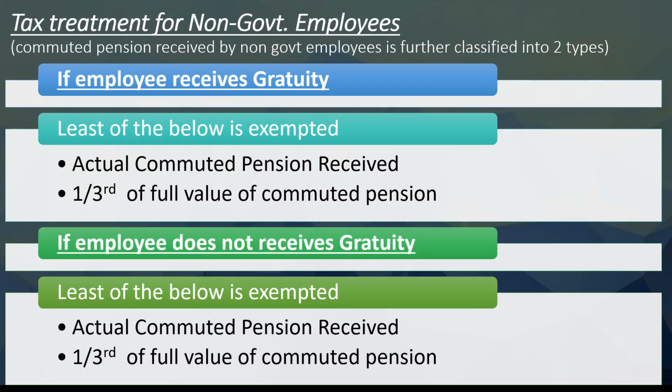Then for non-government employees, as I mentioned in the previous slide, further classifications are made. Here the classification is whether the employee receives gratuity. If he receives gratuity, this is the procedure. If he does not receive the gratuity, then this is the procedure. So one amount will be given, for example 60,000. Then the least of the following: which amount out of these two is the very minimum, that value will be called the exempted amount.